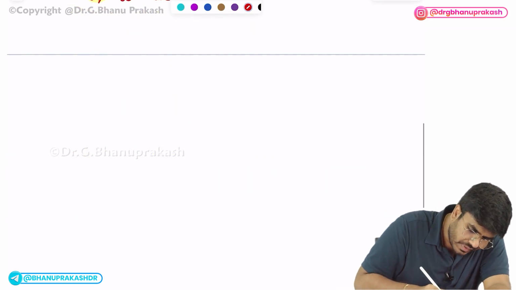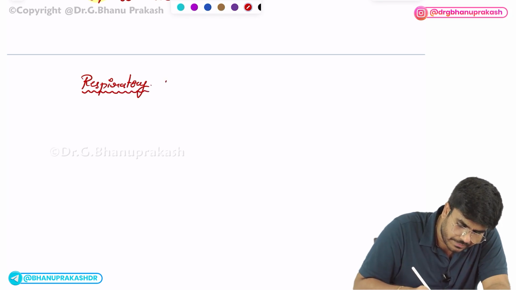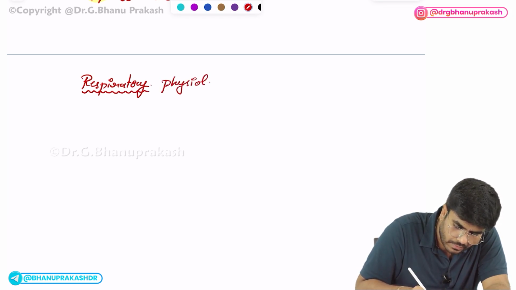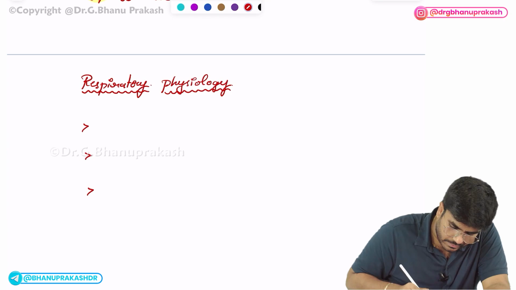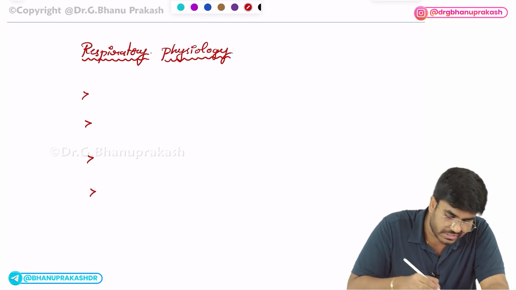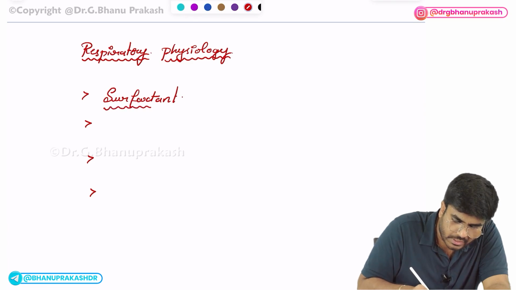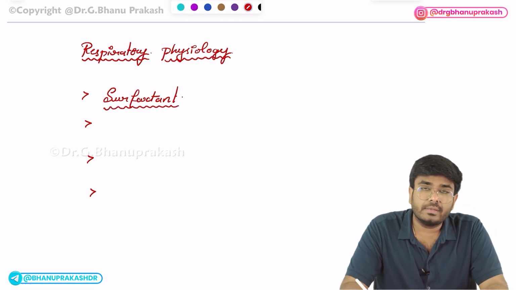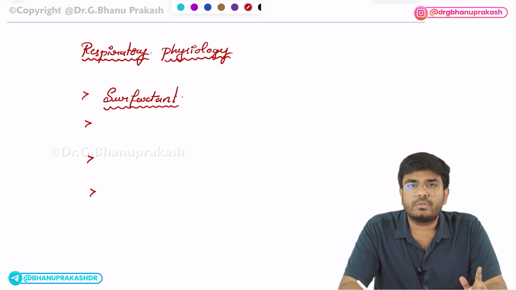After this, in respiratory physiology, the most important topics before going to the exam. First topic is surfactant. What is the composition of surfactant? Who produces the surfactant? Where is the surfactant stored? What is the relationship between surfactant and compliance, surfactant and surface tension? You should know this.